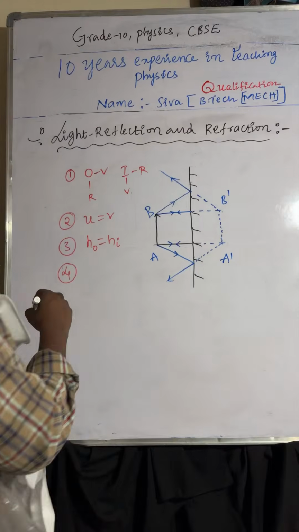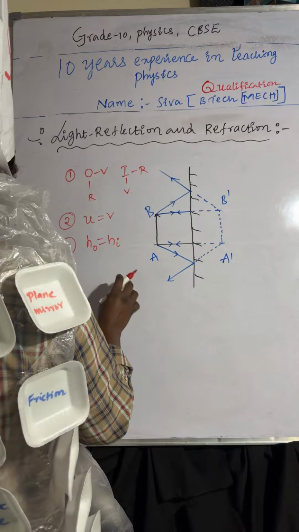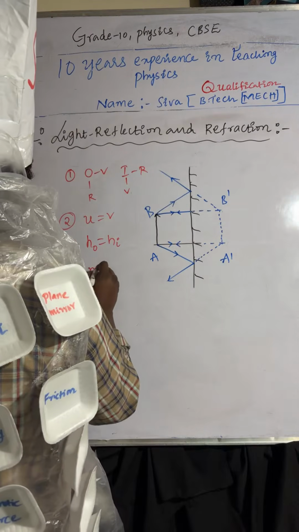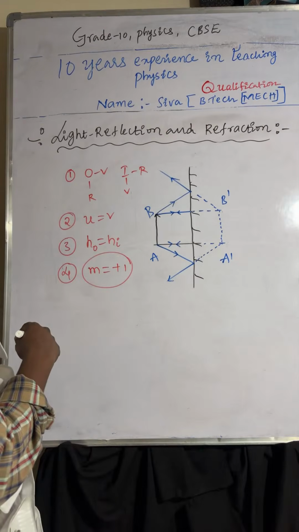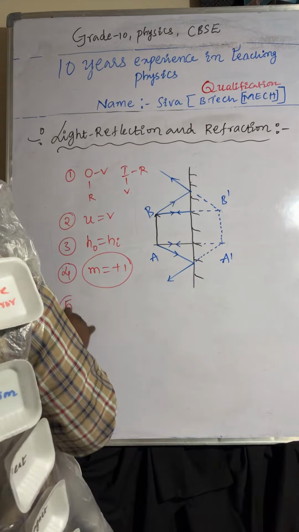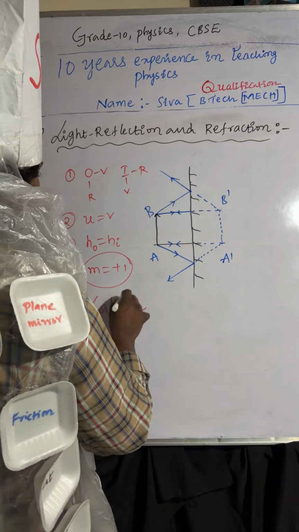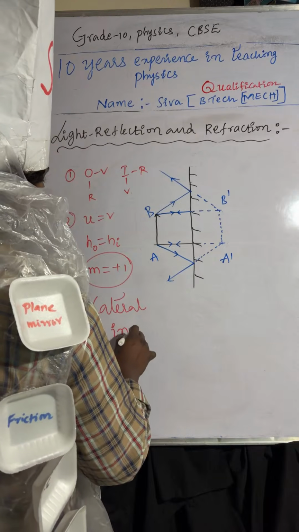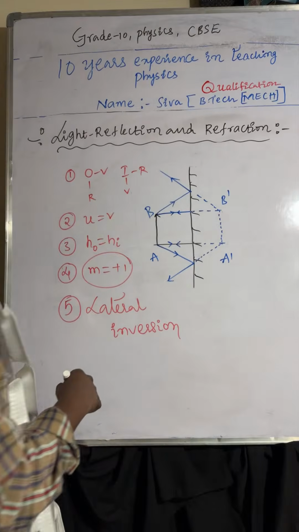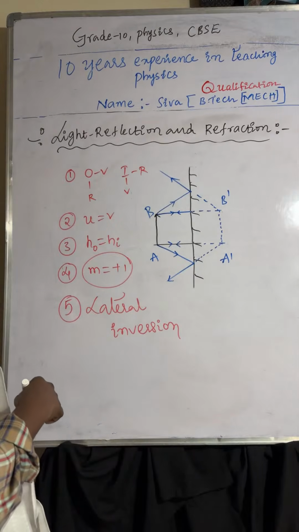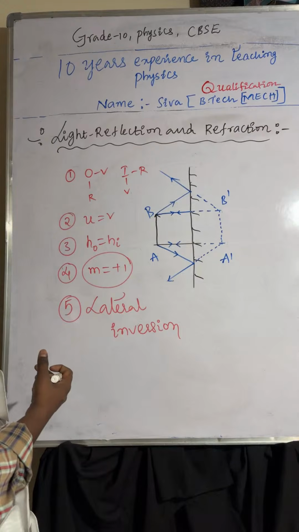Coming to the fourth one, the magnification of the plane mirror is +1. Coming to the fifth one, it also shows lateral inversion. What is lateral inversion? The phenomenon where the right side of the object appears to be the left side of the image, and the left side of the object appears to be the right side of the image. This mirror image is called lateral inversion.